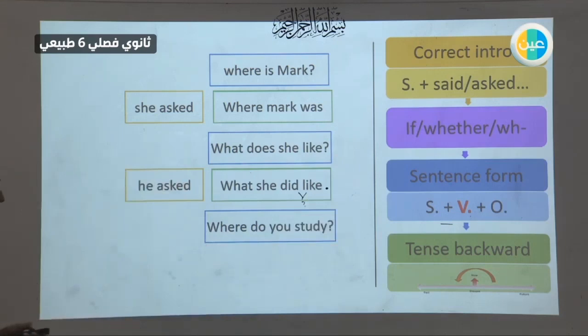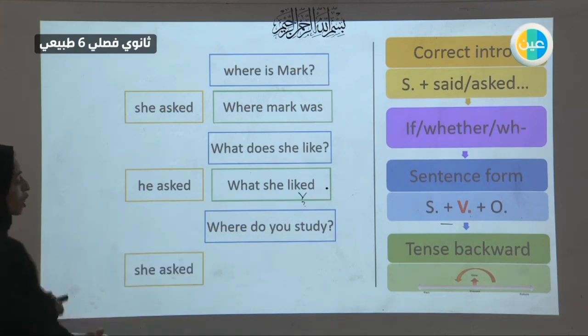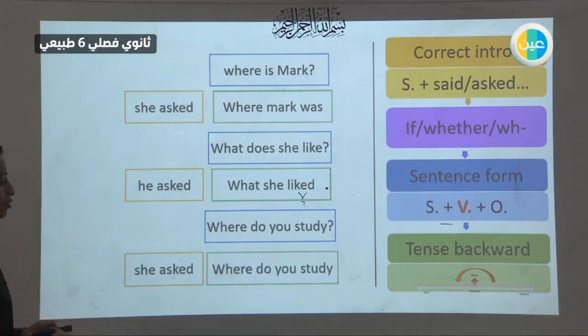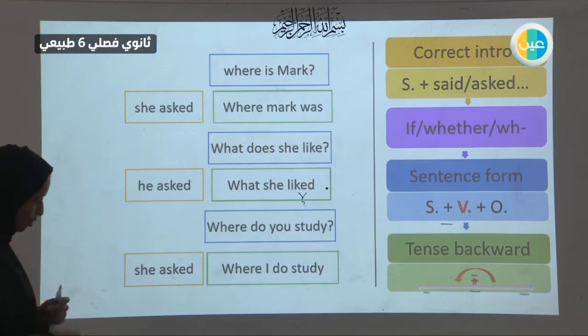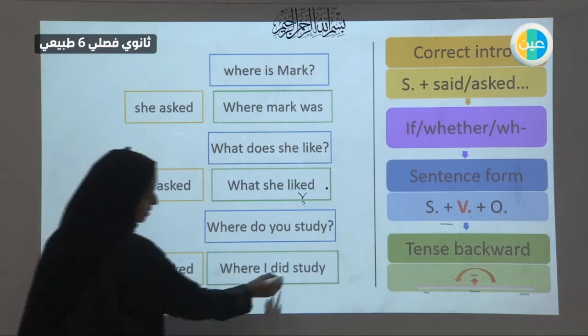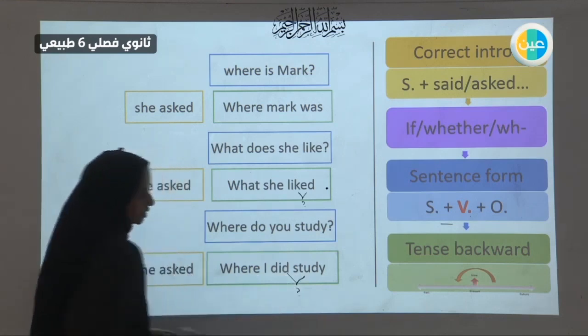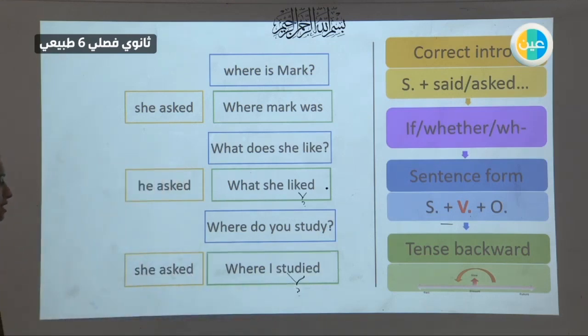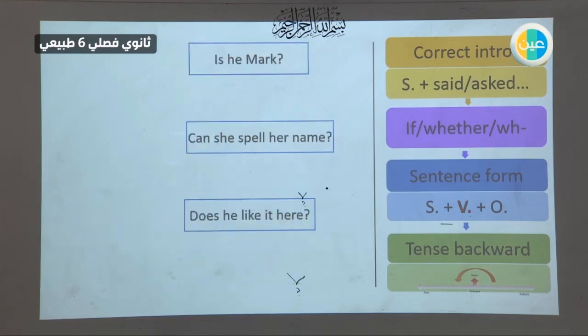Where do you study? So, correct introduction. She asked, she wanted to know. Where do you study? No, we have to change it into a sentence form. Where you do study, or I do study, because I am the reporter. Where I do study. One tense backward, so we will use I did study. Let's combine did with study. We will have one word, the past of study, which is going to be studied. Where I studied.